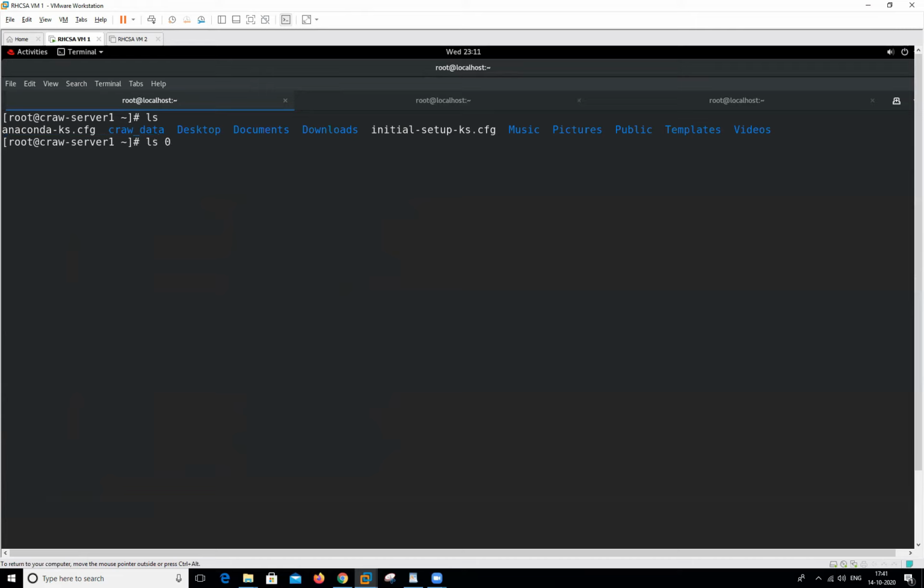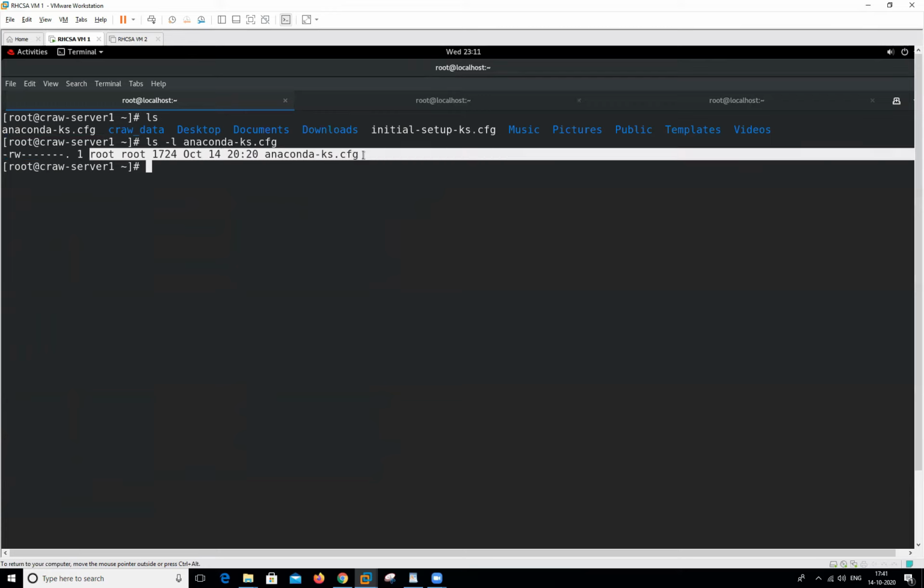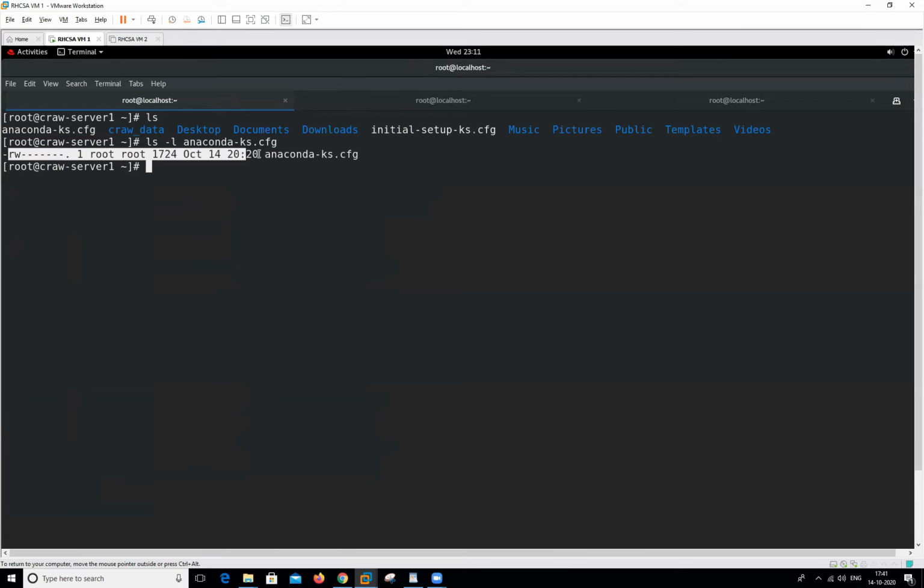When we run ls -l and the file name is Anaconda, it will show me all the information related to this particular file. But I want to show this particular directory. So what will it show me? This will show nothing, because this is a directory and we want to check the permission of this particular folder, individual, not for all.